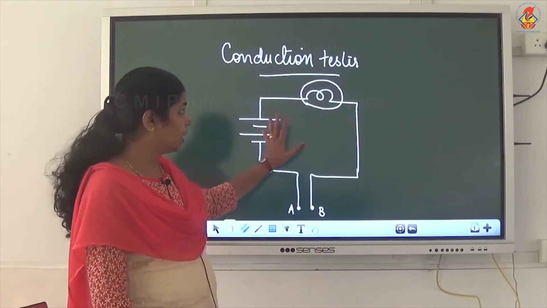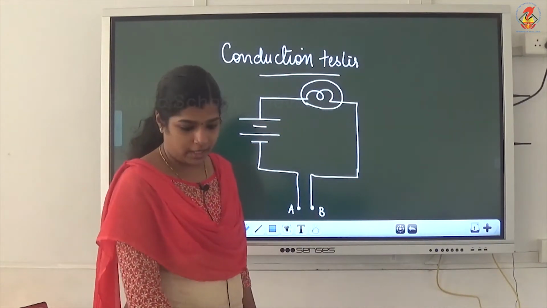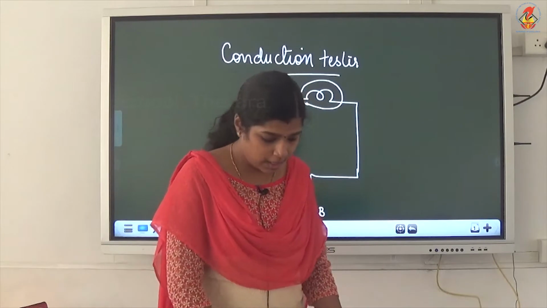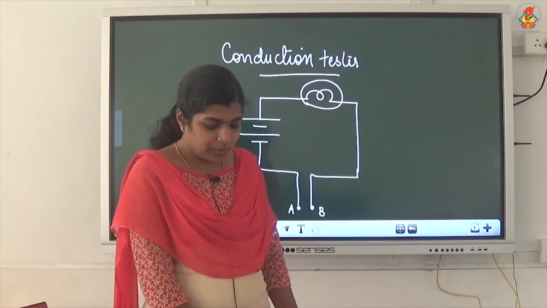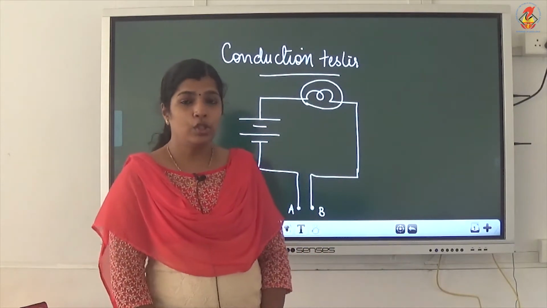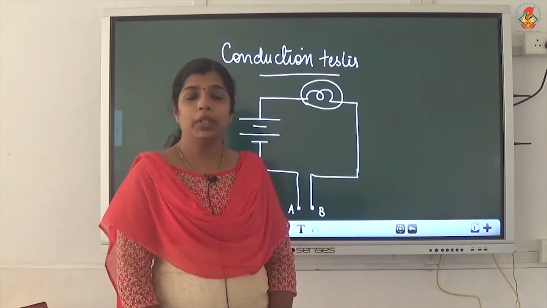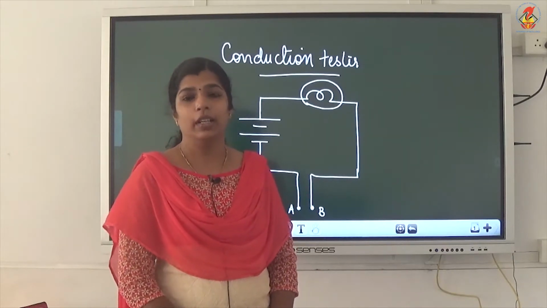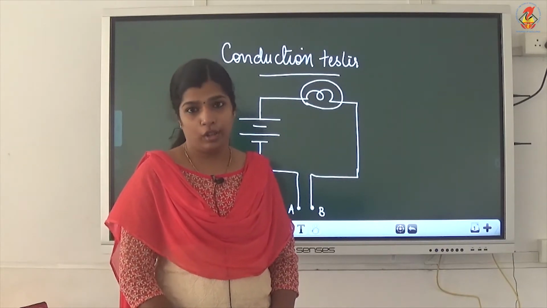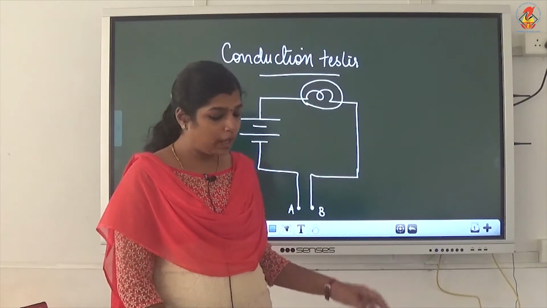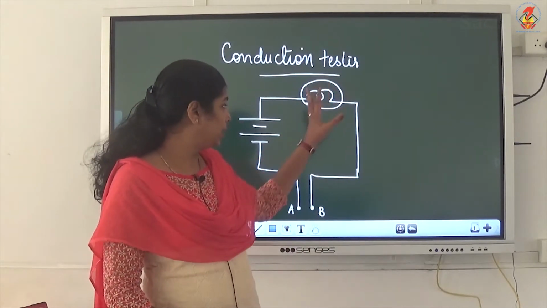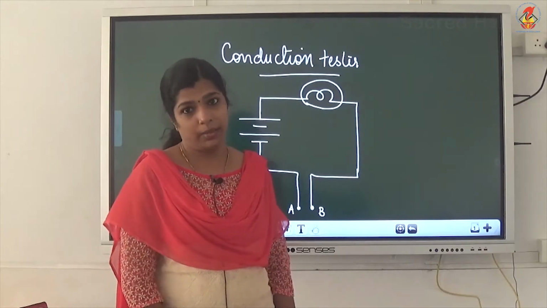So, this is a conduction tester. A conduction tester is a device to test whether a particular material is a good conductor of electricity or not. It consists of a battery, a bulb and two free terminals.